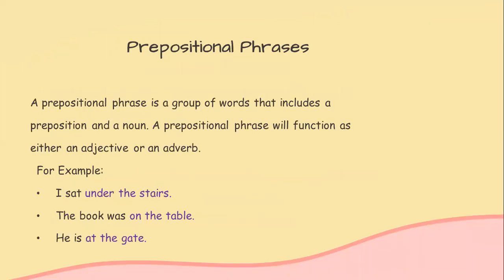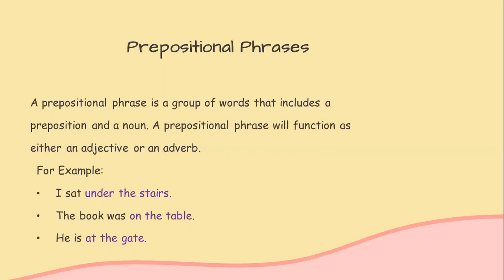Prepositional phrases are ones that include a preposition. Now you should know what a preposition is. This word class tells us about the location of any object in comparison with another. A prepositional phrase will function as either an adjective or an adverb. For example, I sat under the stairs. Now, this person was sitting under the stairs. So, the location or the preposition under signifies that under the stairs is a prepositional phrase.